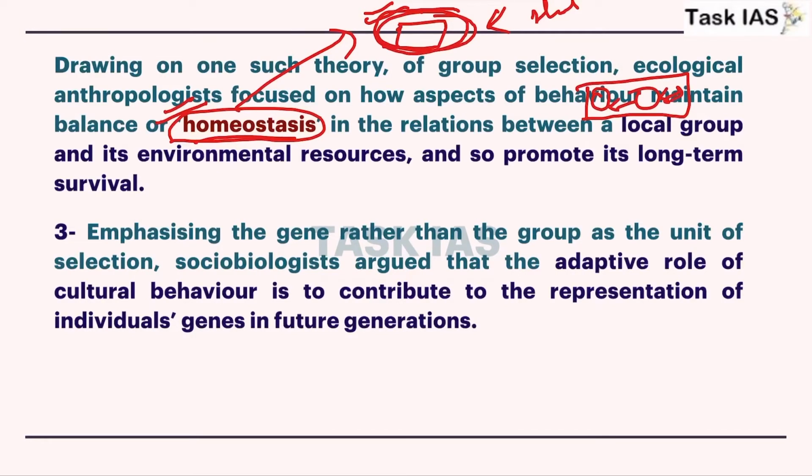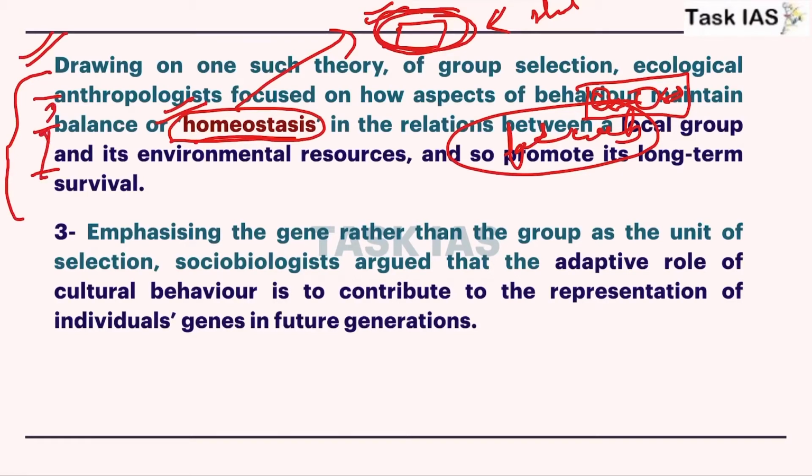So you can relate this with the concept of food web, where different types of food chains are interconnected. By this balance, a different type of homeostasis will be maintained between different organisms, between different trophic levels, so that a constant energy flow between different organisms can be maintained.